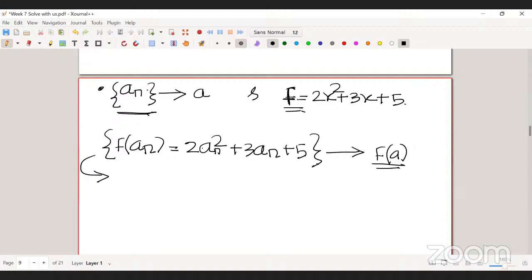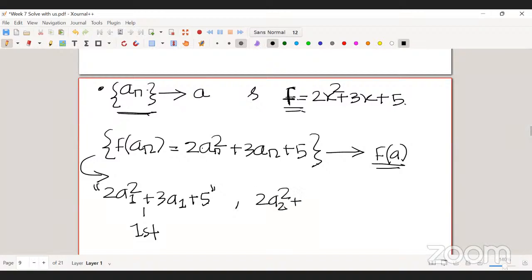What is the first term of this sequence? 2a1 square plus 3a1 plus 5. This is the first term of this new sequence. The second term is 2a2 square plus 3a2 plus 5, and so on.